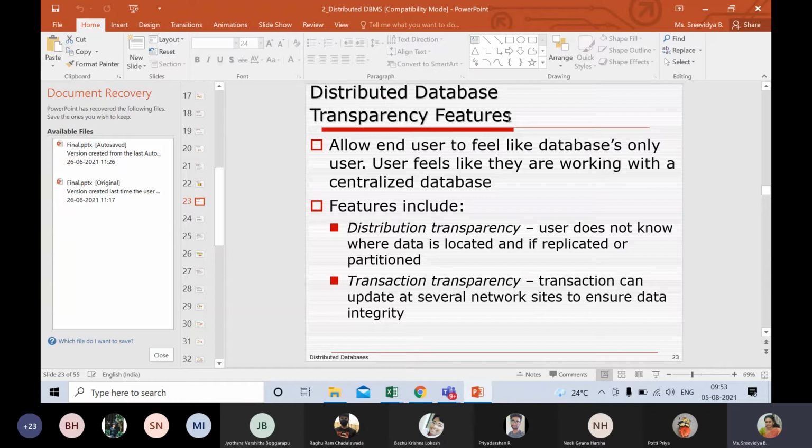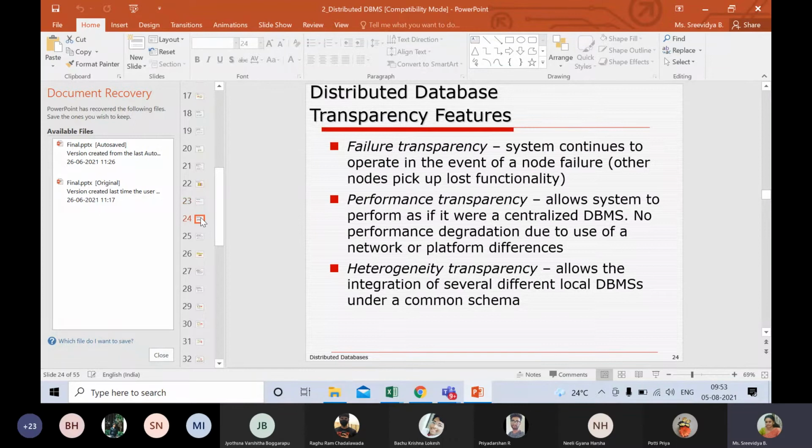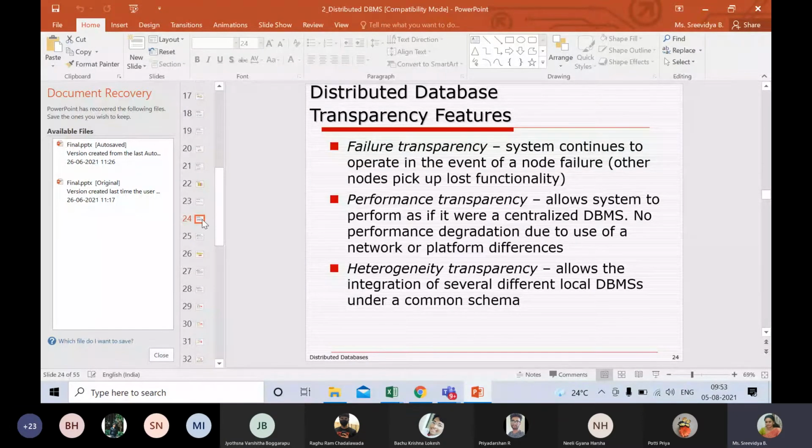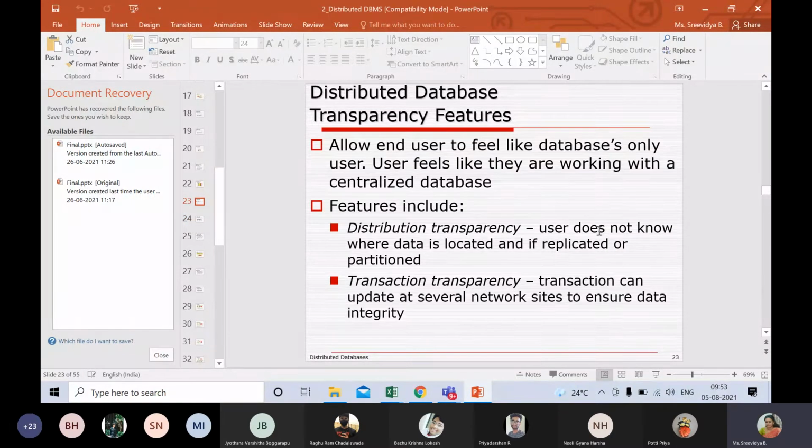Next, coming to the transparency features. Again, there are five different kinds of transparency features: distribution transparency, transaction transparency, failure transparency, performance transparency, and heterogeneity transparency. The first one is distribution transparency.